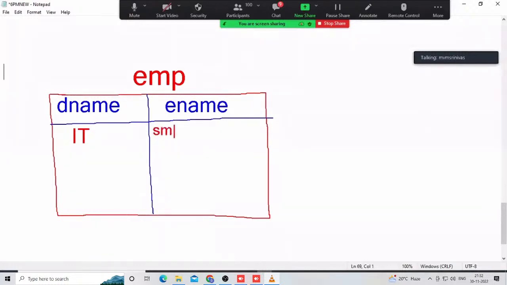Slowly observe here. Very interesting. Smith is an employee. For example, in an employee, I am giving Smith is an employee, ABC employee, comma, Allen is an employee, comma, Ward is an employee, for example. I am representing that 3 employees are working in this IT department. That's why I am representing that data in the format of like this only.